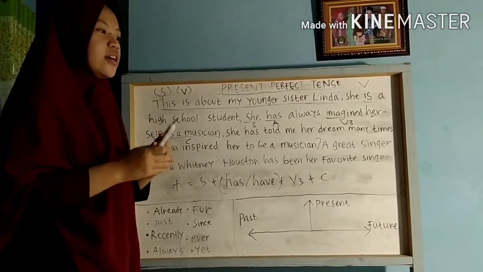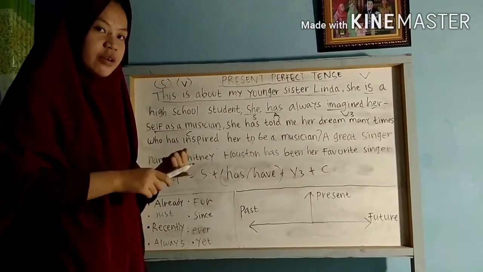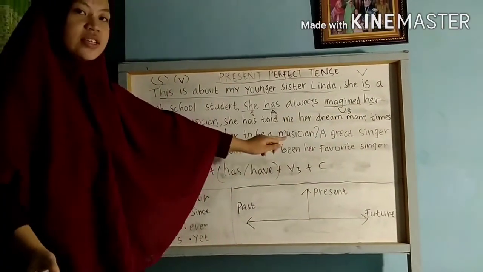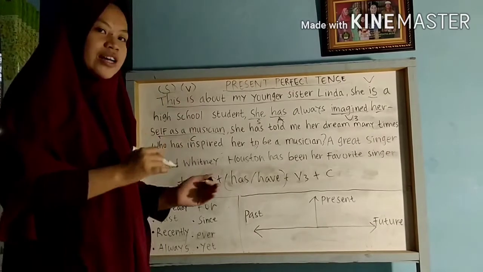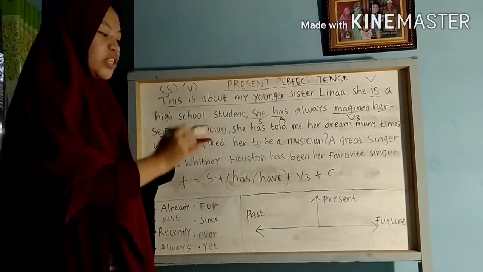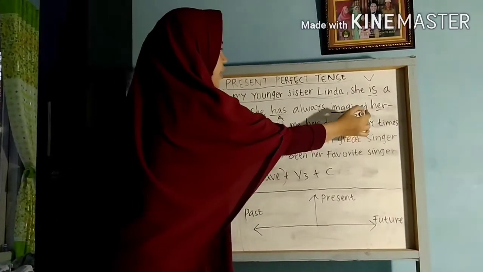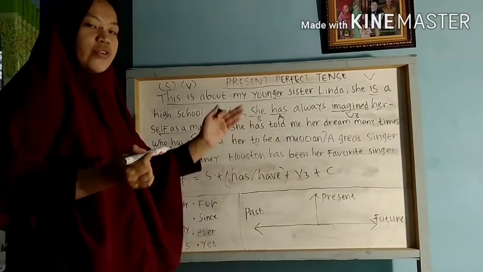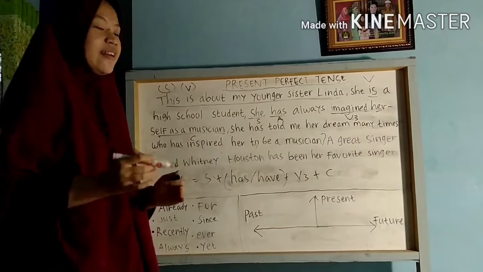And the formation of verbs has 2 types, irregular verb and regular verb. In here we found that imagined is a regular verb because from verb 1 until verb 3, the changes are sequential: imagine, imagined, imagined. So it is adding D. That is a regular verb. The other one, the irregular verb, is not sequential, like see, saw, seen.